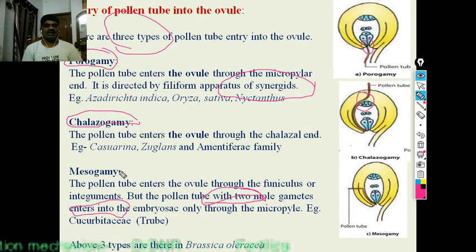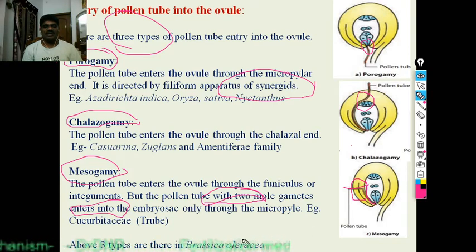The third one is mesogamy. That means the pollen tube enters the ovule through the funiculus or integument. But the pollen tube with two male gametes enters the embryo sac through the micropylar end only. Though it reaches the integument or funiculus, it must go through the micropylar end to reach the egg cell.